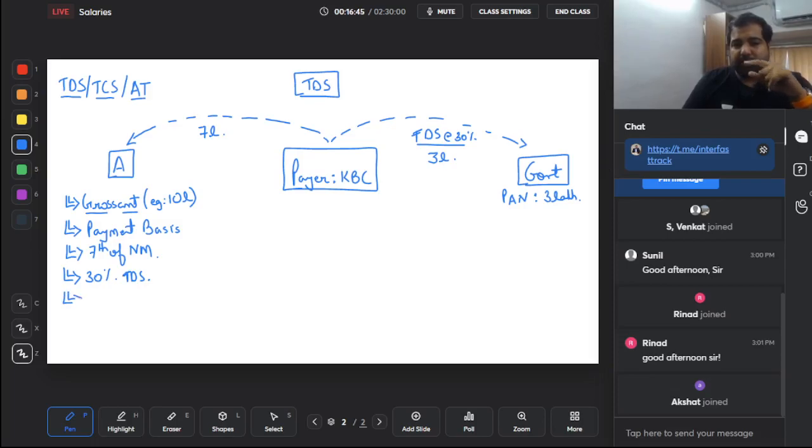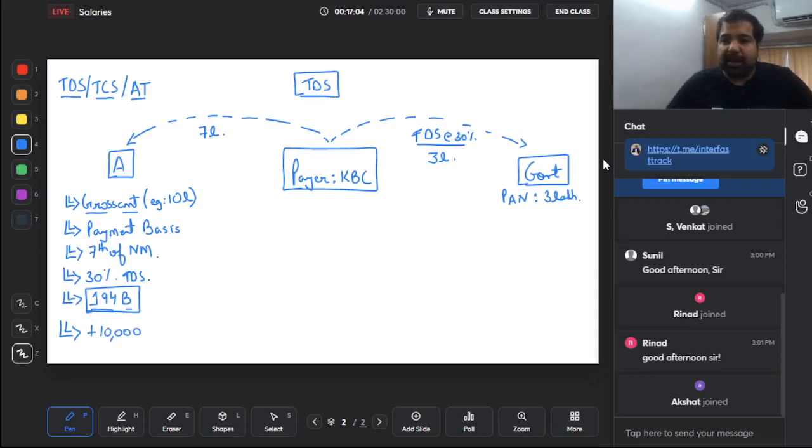And here this section that we just discussed is a section called 194B, that is betting or gambling or crossword puzzles or game shows, etc. But here TDS will be deducted only if you earn more than 10,000 rupees from these sources. So guys, what if you went to KBC and won only 2,000 rupees? Obviously your family will be very disappointed with you. But if you won only 2,000 rupees, then there will be no TDS. But that means it's not taxable? No, you will still have to pay the tax, but you will have to pay the tax on your own. There will be no TDS. So in this case, TDS is only when it's more than 10,000.